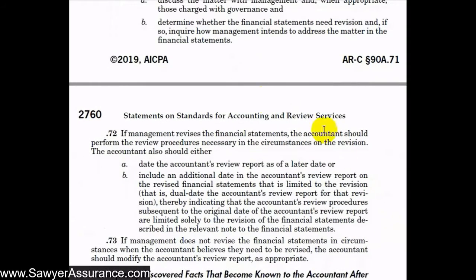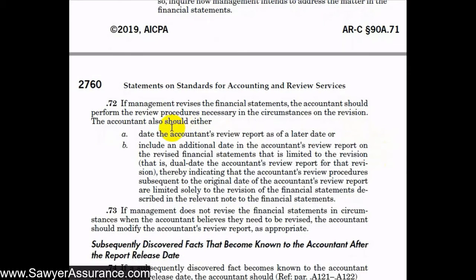If management does revise the financial statements, then we should perform the review procedures necessary in the circumstances on that revision, to make sure the revision they made is appropriate given the circumstances. We should also consider dating the accountant's review report as of a later date, or including an additional date in our review report on the revised financial statements that is limited to the revision. That's what we call dual dating the accountant's review report for the revision. So we would have one date that says we reviewed the financial statements up to that date, and a second date that says we reviewed a revision up until that second date. This applies if management revised their financial statements and disclosures to reflect that subsequent event.